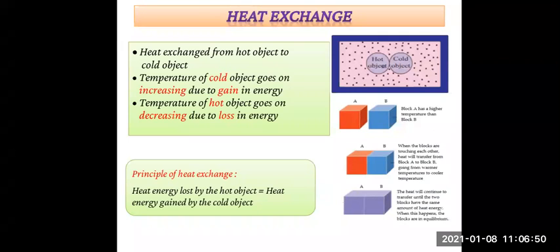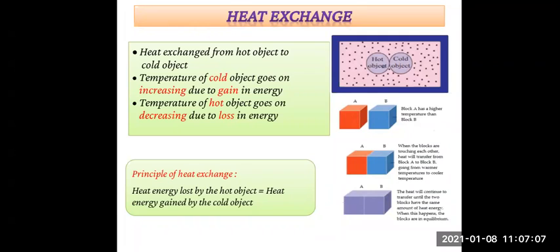The change in temperature continues till the temperature of both the objects attain the same value. In this process, the cold object gains heat energy and the hot object loses heat energy.